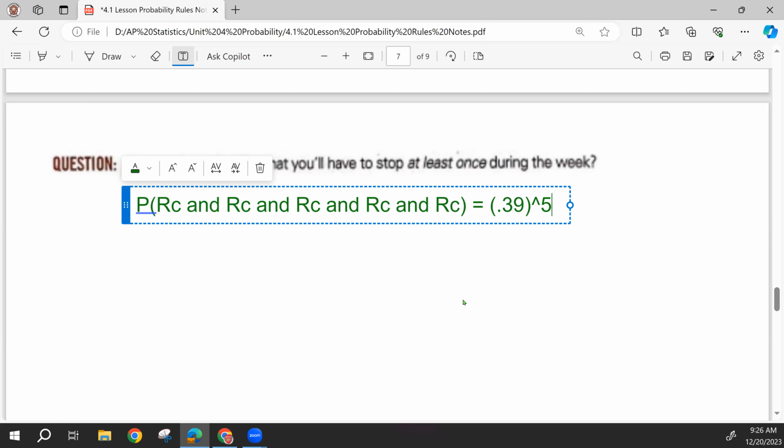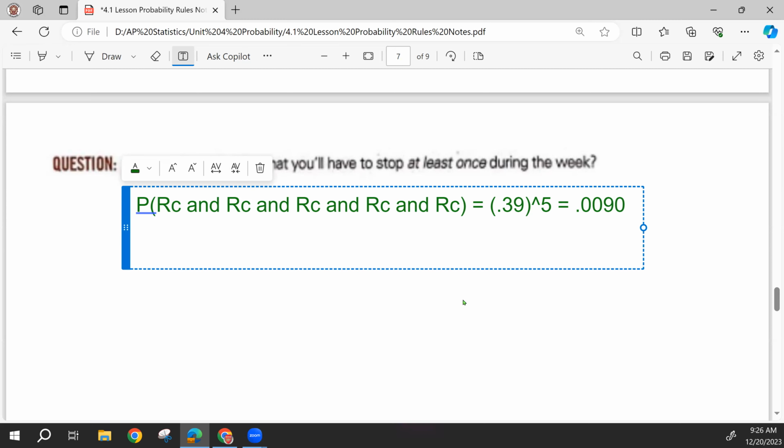The light not being red on Monday is not influencing the probability of the light not being red on Tuesday, Wednesday, Thursday, or Friday. So the probability that we are able to pass through the light every day of the week is 0.0090. So very unlikely, less than 1%. That is the probability of not stopping at all.